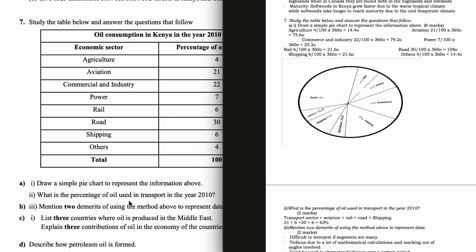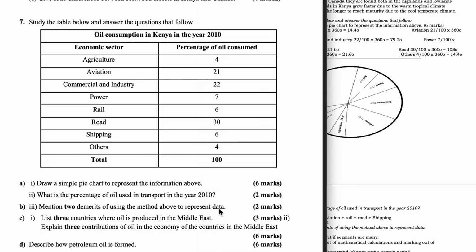What is the percentage of oil used in transport in the year 2010? So the percentage of the transport sector is equal to aviation plus rail plus road plus shipping. You get 63%. Mention two demerits of using the above method to represent data.